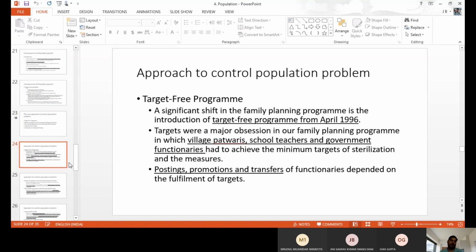So in that way, when we fix this kind of target, every Anganwadi teacher or Balwadi teacher used to communicate to all the members about the importance of family planning and other things. They used to recommend it to each and every person. Then people may adopt family planning or contraceptives. It helps to control our population. So the target-free program was introduced by the government in 1996.